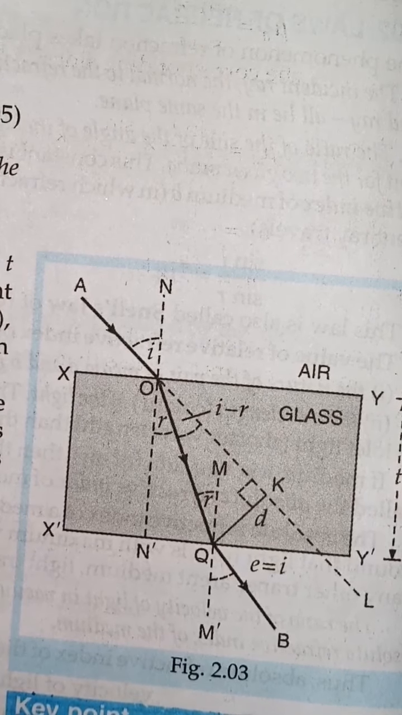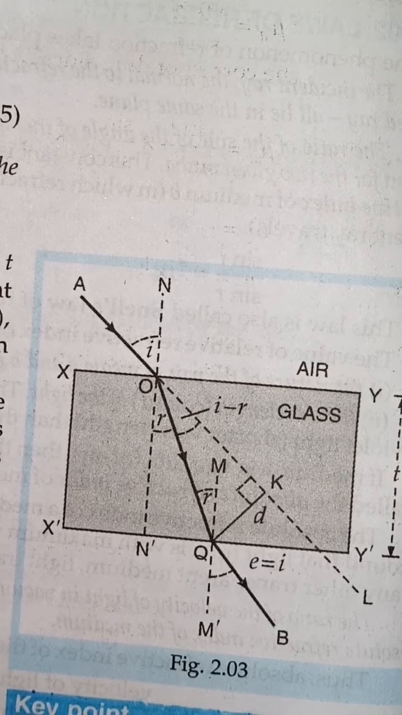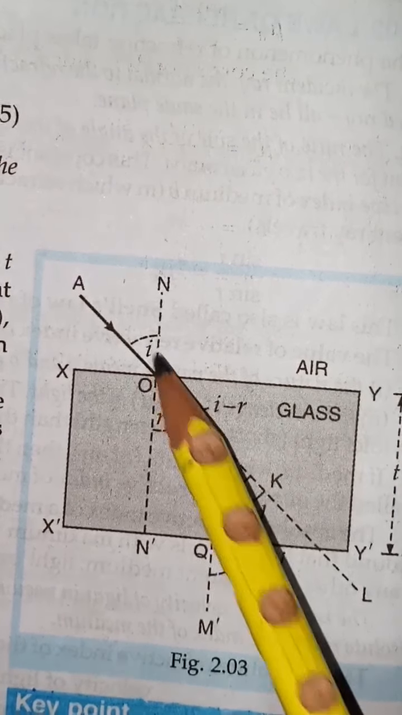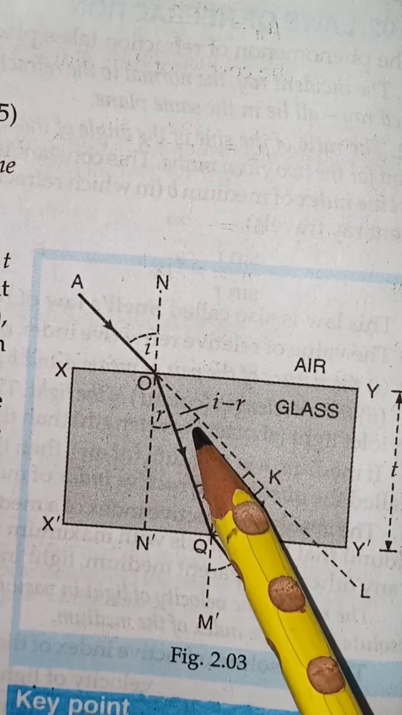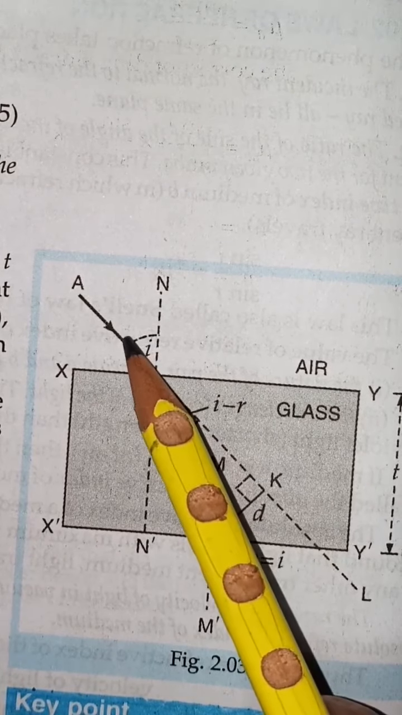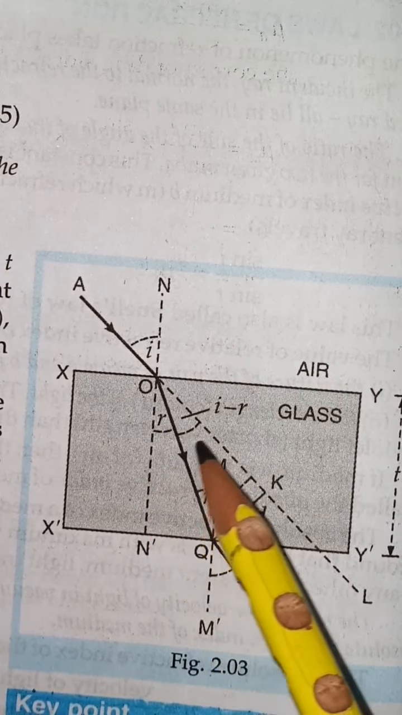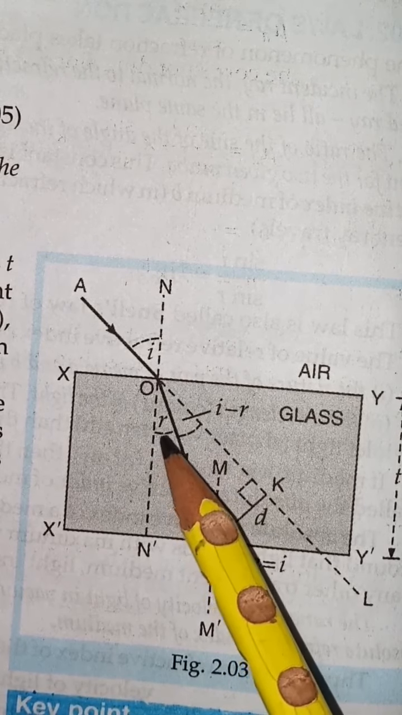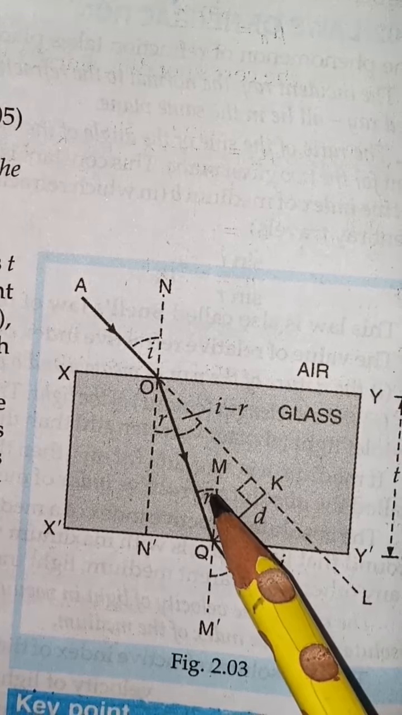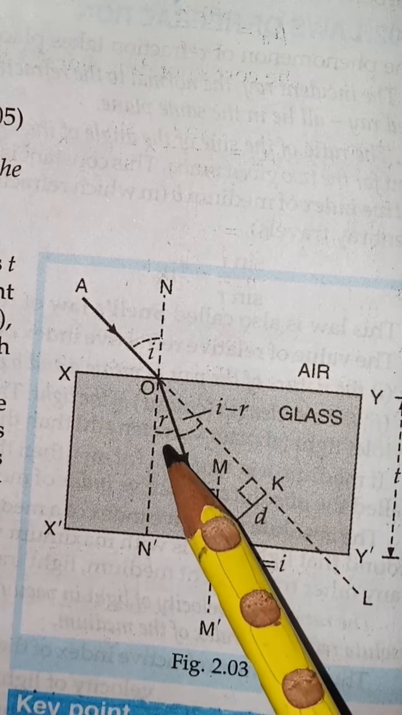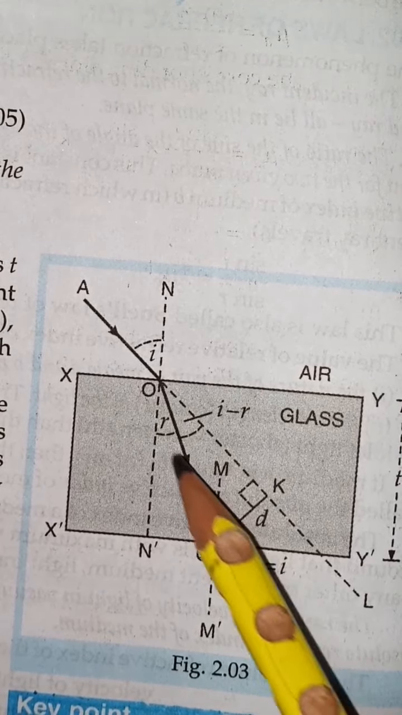Understood or not? D is like a perpendicular for I minus R. This is angle I, incident, and this is angle R, refraction. So what is this? I minus R, vertically opposite angle. This angle is I, so this total angle should be I. But out of them this is R. So what is left? I minus R. And this is angle of refraction R here, because these are alternate angles.